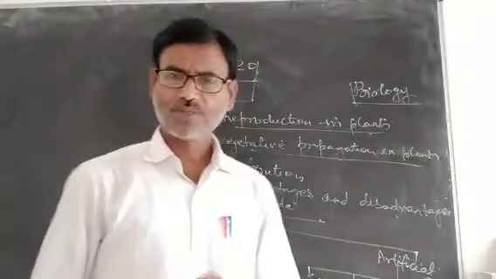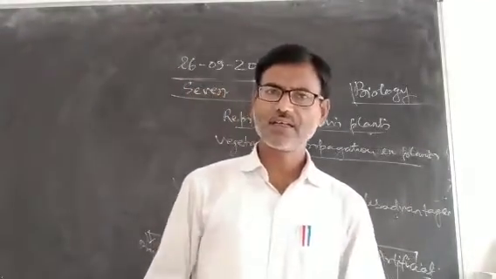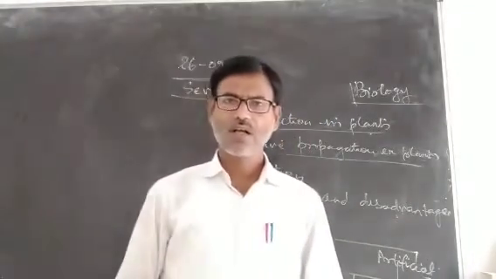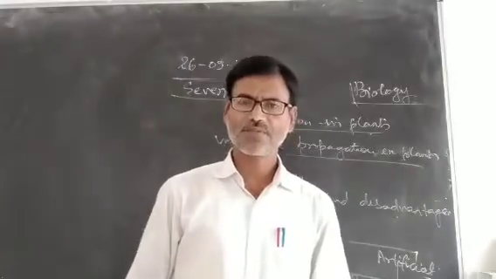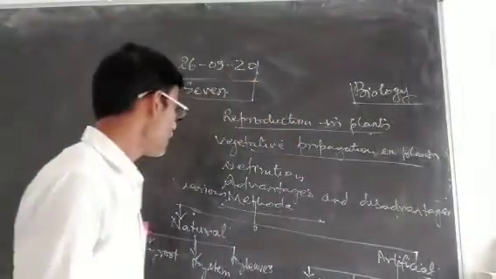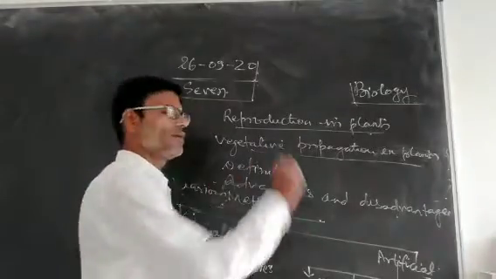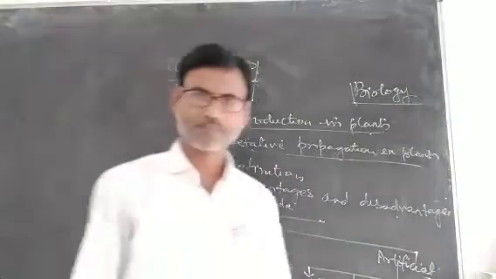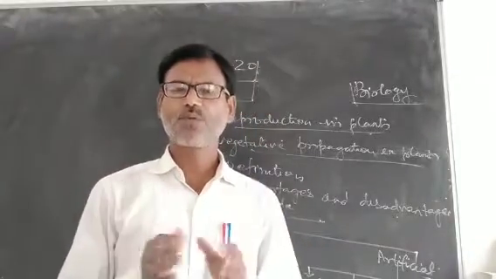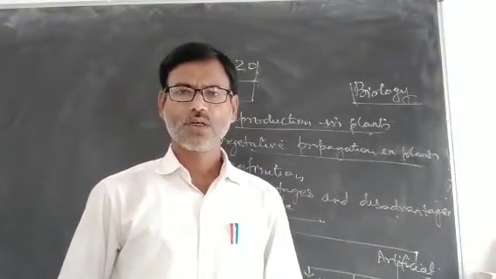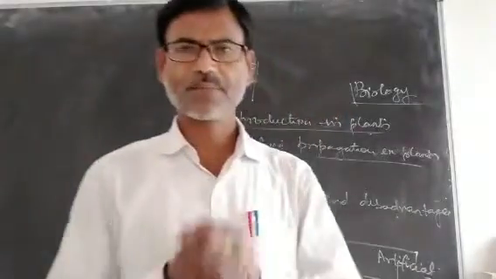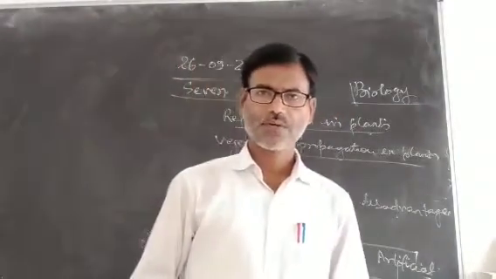We will discuss the advantages and disadvantages of vegetative propagation in plants and the various methods of vegetative propagation. Advantages of vegetative propagation. By this method, new plants can be grown in very little time.